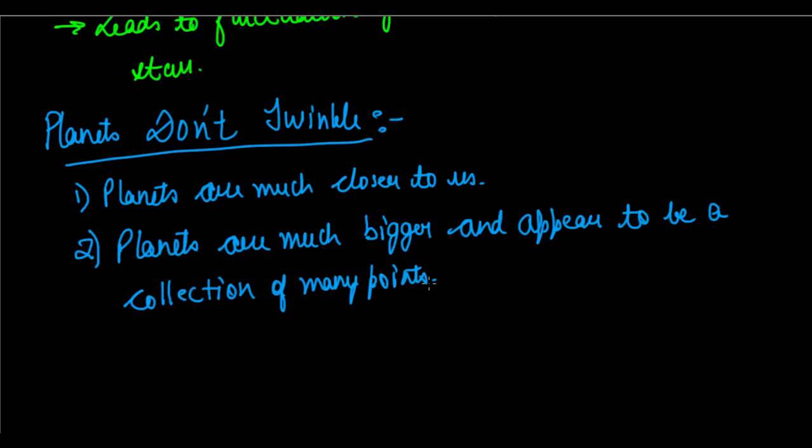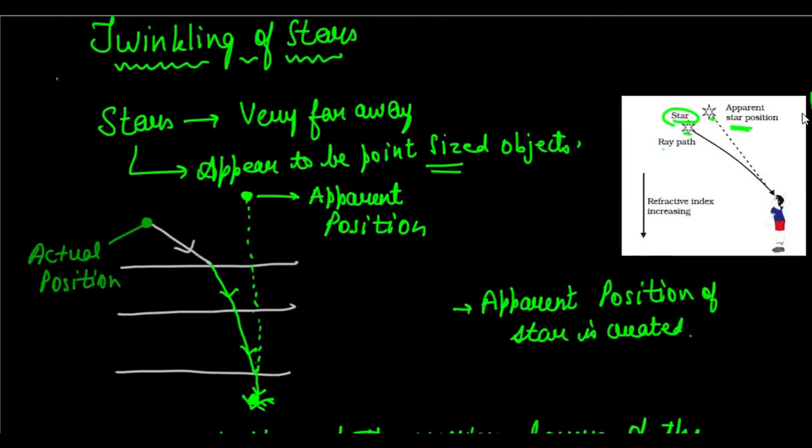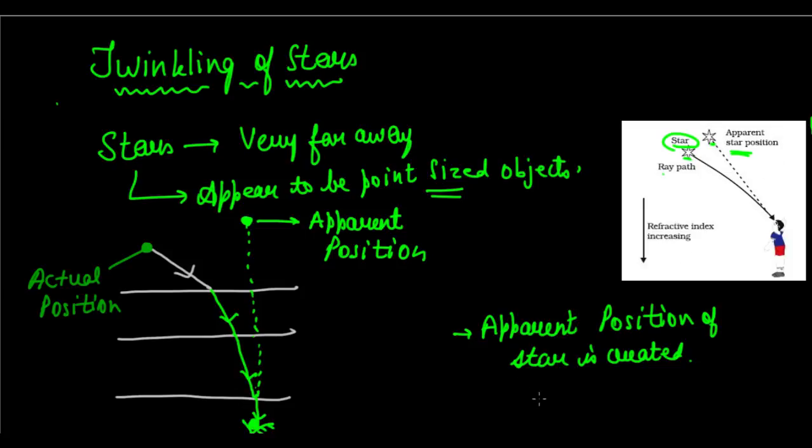Because they are much closer and planets are much bigger. So their apparent position remains more or less the same, and hence there is no twinkling effect seen, right? So that is why planets don't twinkle, unlike stars, right? So this is an example of atmospheric refraction of light and how it causes twinkling of stars and why planets don't twinkle.